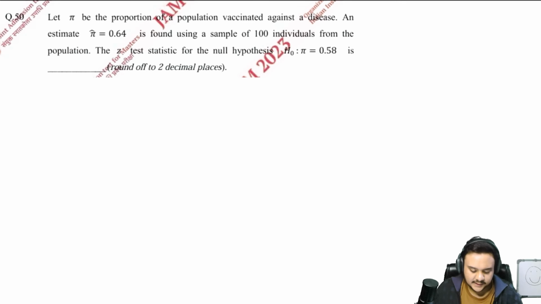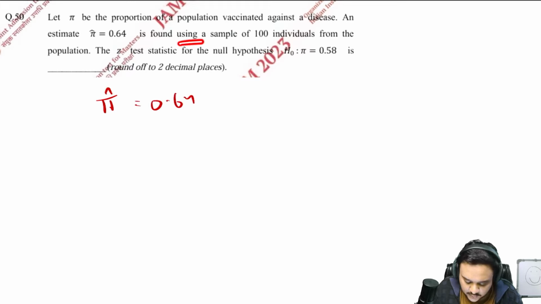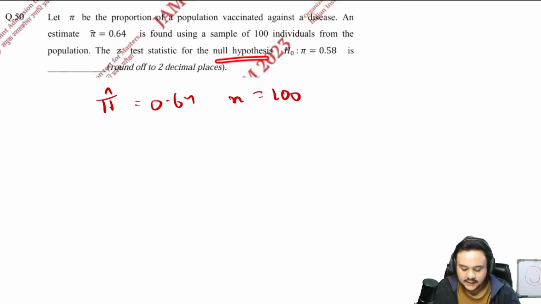So the 50th question says that let pi be the proportion of a population vaccinated against a disease, and estimate pi, let us write down the data. Pi hat is equal to 0.64, is found using a sample of 100 individuals, n is equal to 100, from the population. The Z test statistic for the null hypothesis H naught says that pi is equal to 0.58.